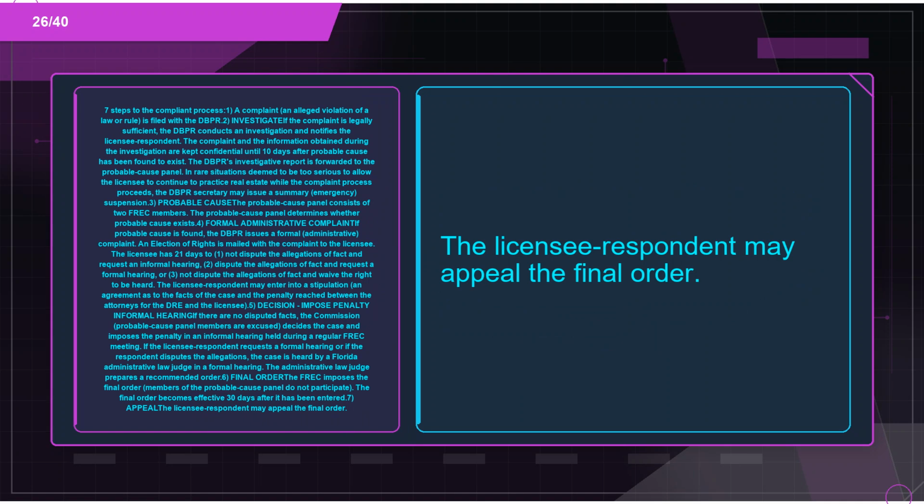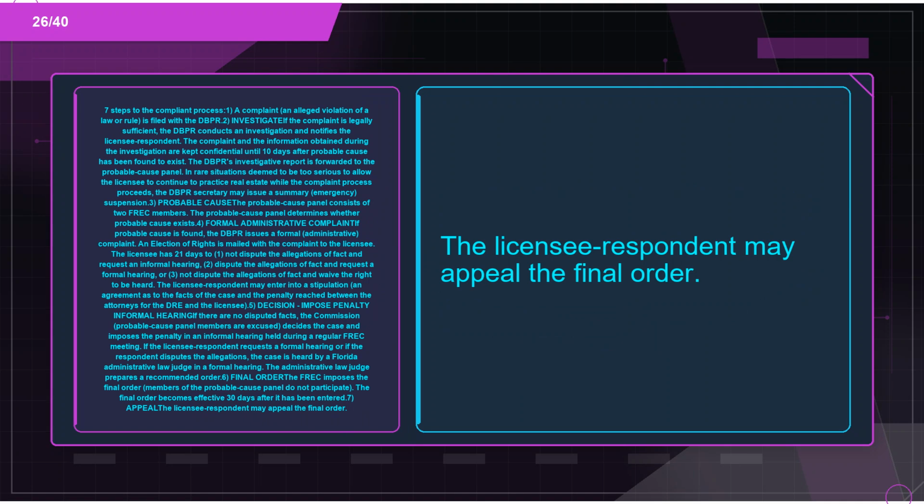5. Decision: impose penalty, informal hearing. If there are no disputed facts, the Commission, with probable cause panel members excused, decides the case and imposes the penalty in an informal hearing held during a regular FREC meeting. If the licensee respondent requests a formal hearing or if the respondent disputes the allegations, the case is heard by a Florida administrative law judge in a formal hearing. The administrative law judge prepares a recommended order.